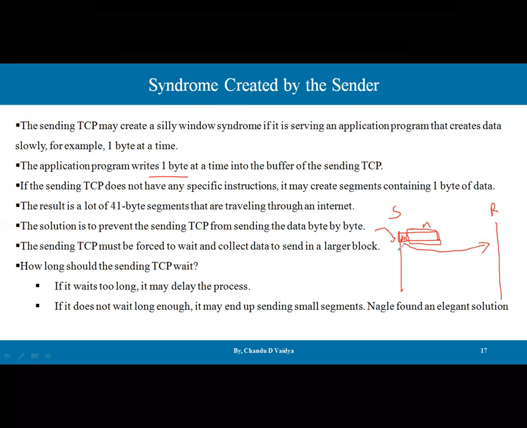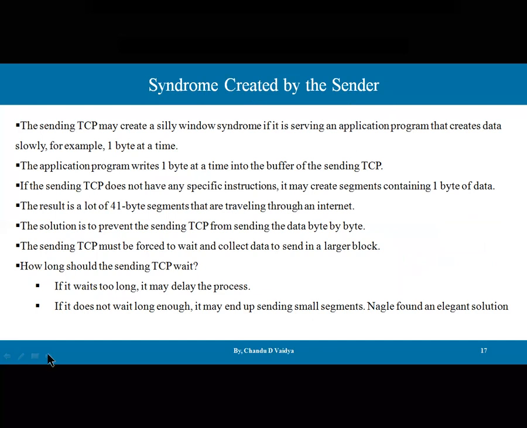What happens if it waits? If it waits for too long, the buffer can be full. But if it waits for too long, it may delay, so this first byte can be sent after a very long time. But if it does not wait for a longer time, only small chunks, small segments of data, are going to be transferred to that particular receiver. So this is the problem, and how is this problem overcome?